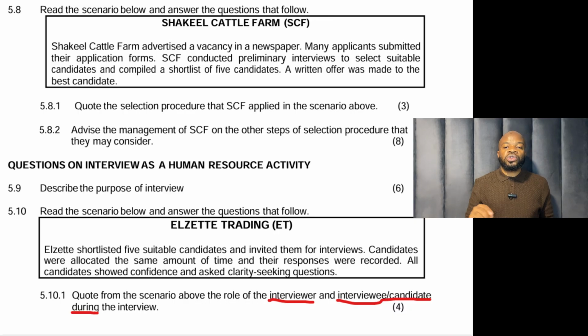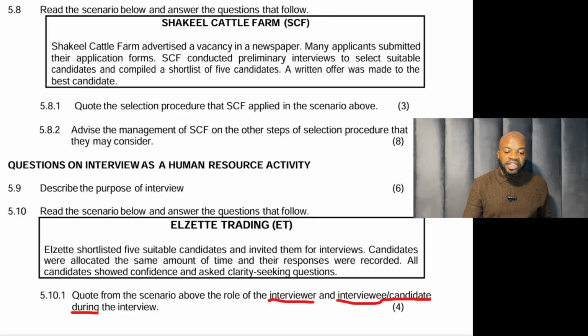All candidates showed confidence. Who are the candidates? Interviewee. 1. And asked clarity-seeking questions. Who's asking clarity-seeking questions? The interviewee. What are clarity-seeking questions? You've gone through the interview, you want to understand more things about the business, and you are given an opportunity to ask questions. Those are the clarity-seeking questions. So that is also the candidate, which puts us at 4 marks.